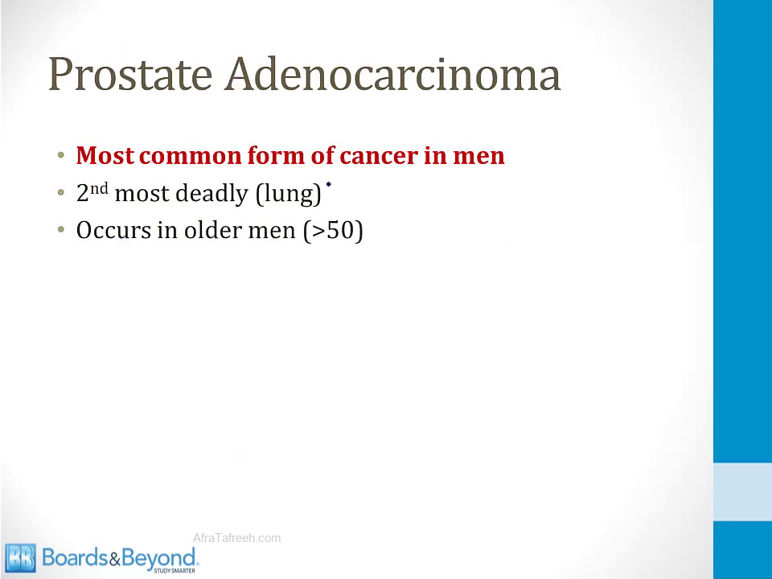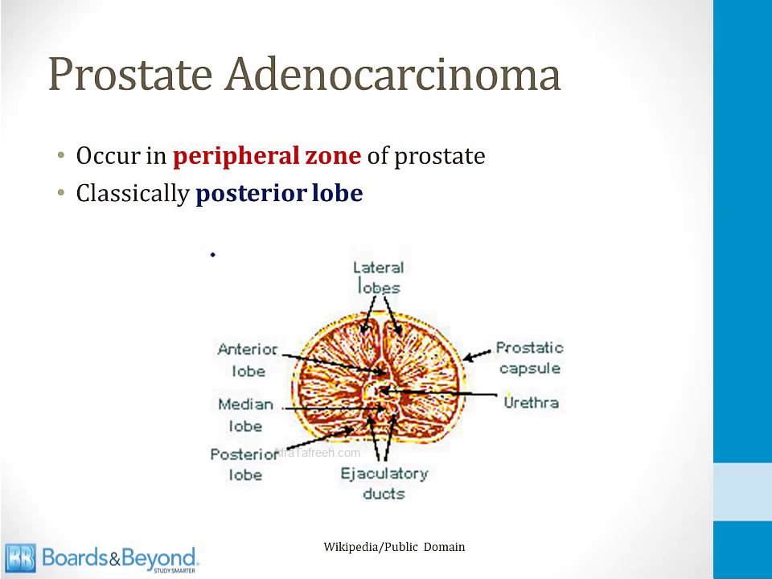I'll finish this video by talking about prostate adenocarcinoma, which is the most common form of cancer in men. It is the second most deadly form of cancer in men, second only to lung. It tends to occur in older men, usually over 50 years old. As we discussed earlier, you can describe prostate anatomy either by zones or by lobes. If you do so by zones, then prostate cancer usually occurs in the peripheral zone of the prostate, which is the outside portion of the prostate.